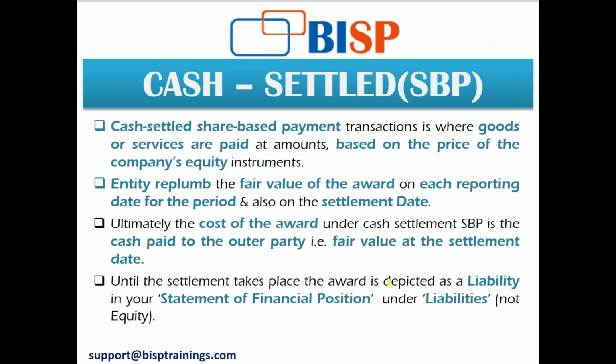The ultimate cost of the cash settled award is the cash paid to the counterparty, which is the fair value at settlement date. Until the award is settled, an entity presents the cash settled award as a liability on the liability side of the statement of financial position, but not in equity. Thus, changes in the measurement of the liability are reflected in the statement of profit or loss and other comprehensive income.